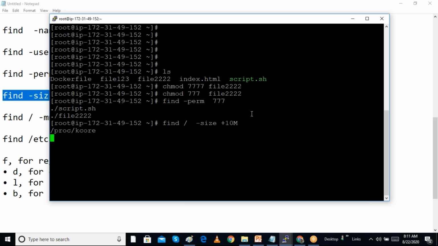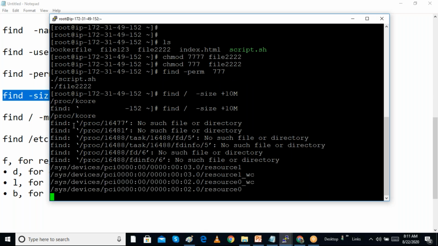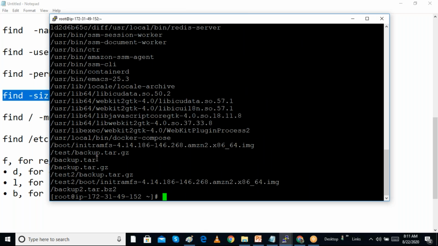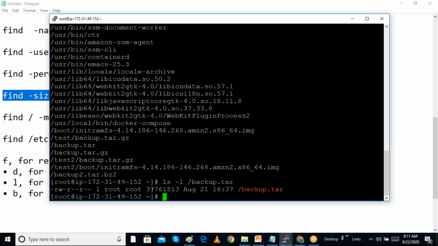I want to check. We can see that in the proc directory or somewhere, these files all have sizes of less than 10 MB. So I can check the size with ls -l. It shows a result, the backup.tar file, and the size is more than 10 MB. So we can check based on the size: we can search plus 10M, and minus 10M means less than 10 MB.